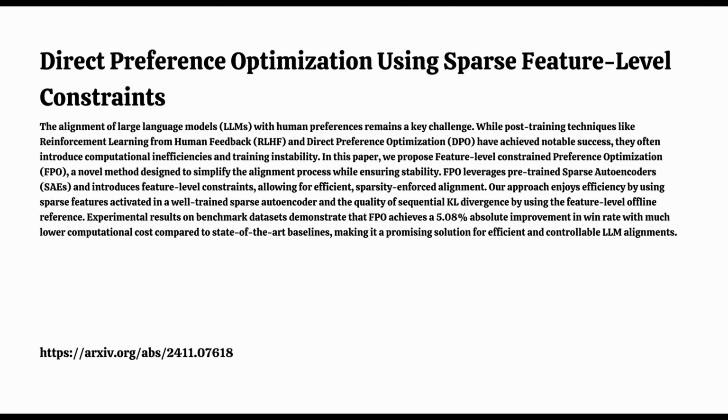Exactly. And speaking of nuances, the researchers also looked at how FPO balances accuracy with diversity in its generated text. This is discussed in Section 5.1, with results shown in Table 3. It's a crucial aspect of alignment because we want LLMs that are not only accurate, but can generate creative and diverse outputs. We don't want AI that just spits out the same robotic responses. We want AI that can surprise us, think outside the box, while still sticking to human values and preferences. It sounds like FPO is making progress in that direction. It's not just about getting the right answer. It's about generating engaging text that reflects how rich human language is.